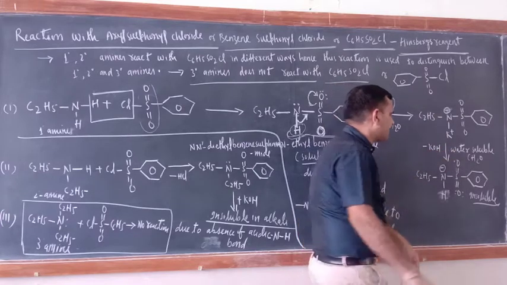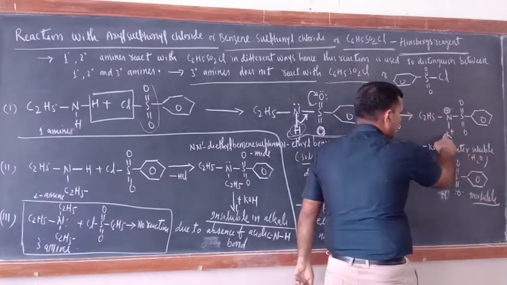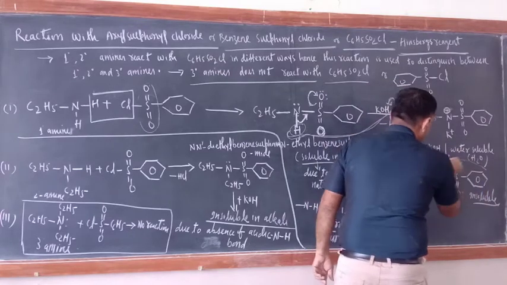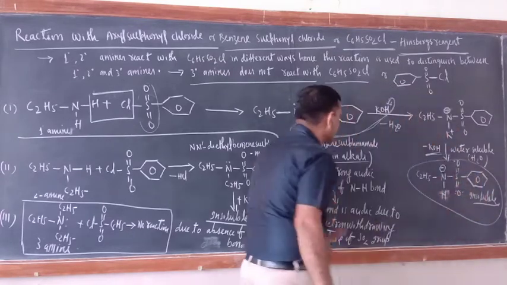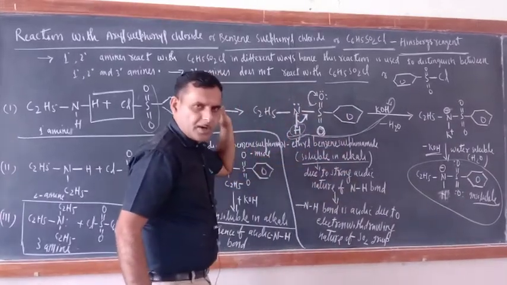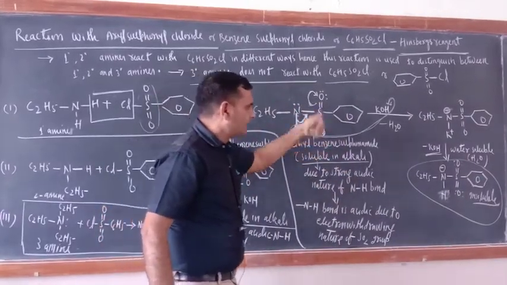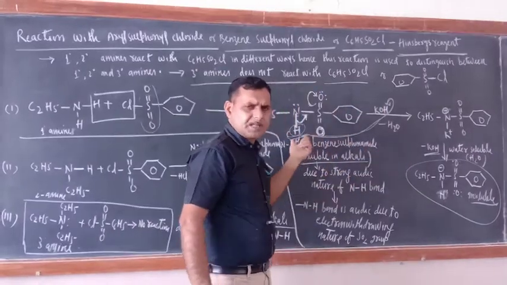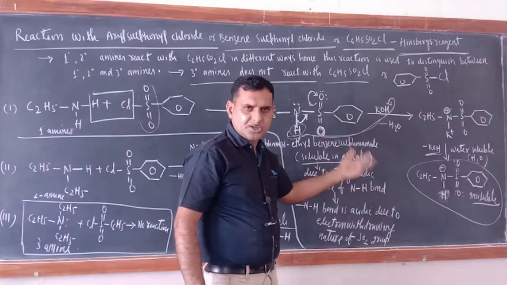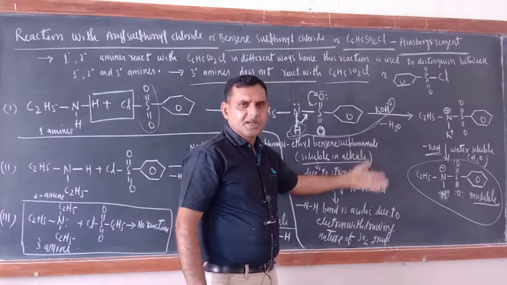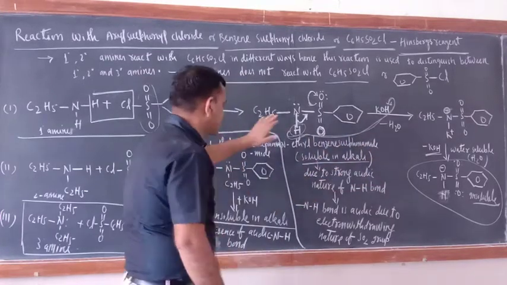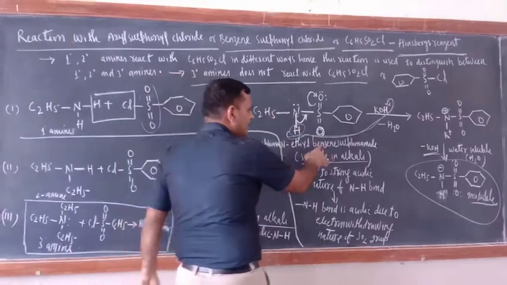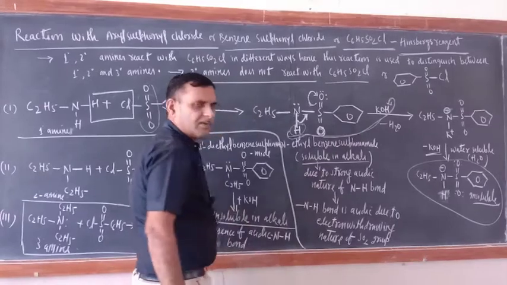Make its reaction with water. So here what would be there? Plus H and minus KOH, and again you will get this compound. If you want to write up to here, I don't have any problem, but I have explained how this reaction is taking place. Just in place of H you have to write K positive, and on reaction with water you will get the original compound again. So it is proved that N-ethyl benzene sulfonamide is soluble in alkali.